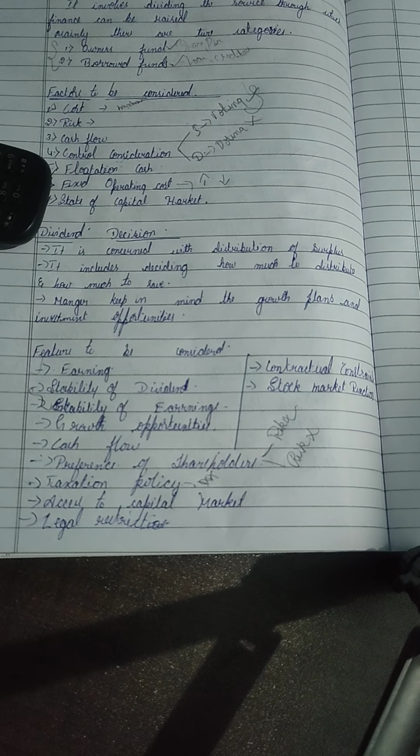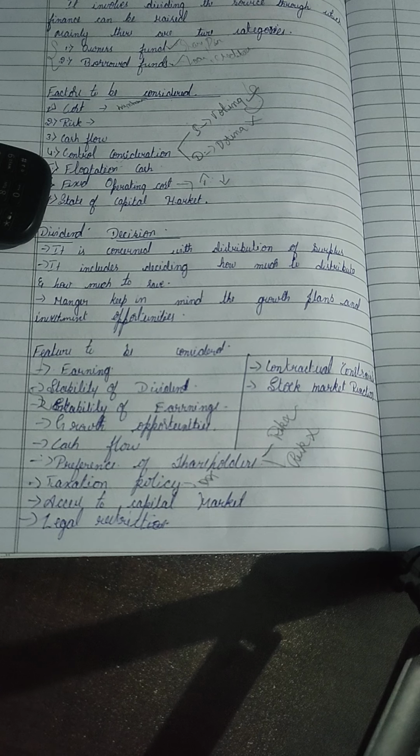Then access to capital market. Large reputed companies generally have easy access to the capital market, and therefore may depend on less retained earnings to finance their growth. These companies tend to pay higher dividends than smaller companies which have relatively low access to the market.